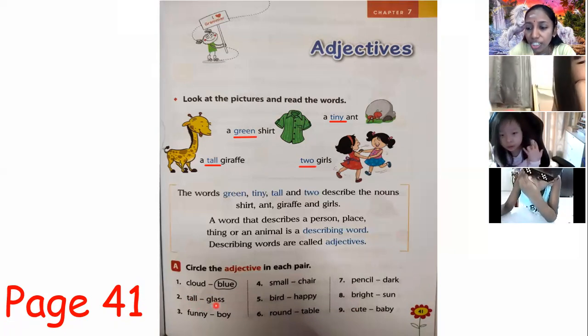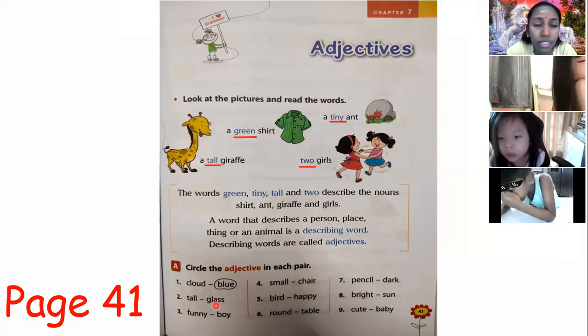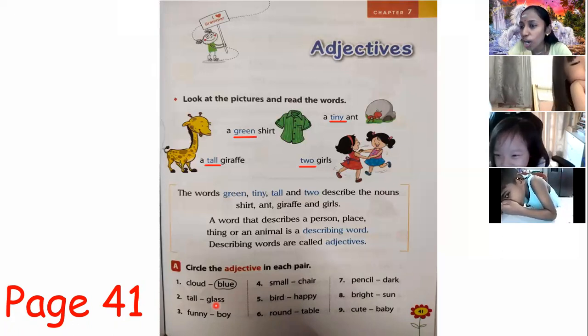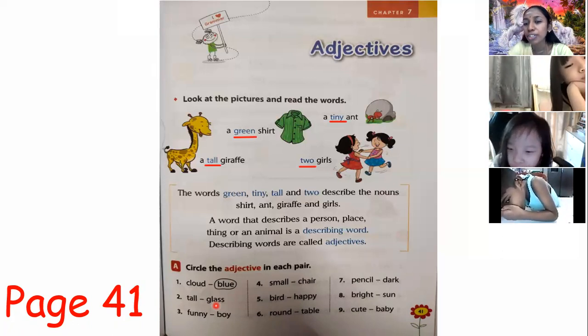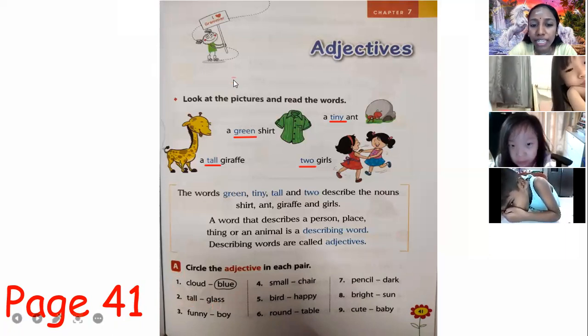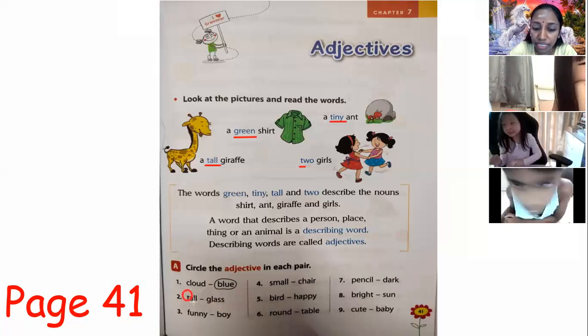Tall or glass? Can someone tell teacher? I had answers like tall and also glass, but do you know the correct answer is tall? The correct answer is tall because tall is to describe. Tall is a size. Remember, teacher said size.